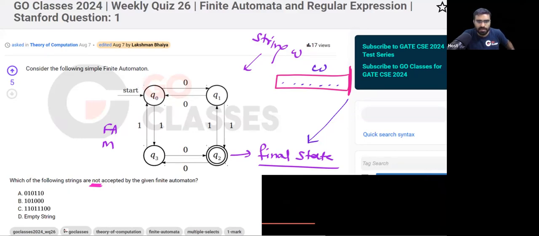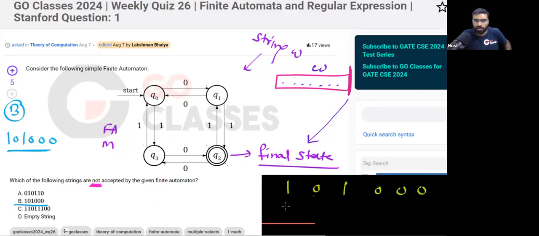Let's see the next string, option B. What is option B saying? It is 1 0 1, then 000. Is this string accepted? You start in the start state, always. In state Q0, if you read symbol 1, then you will go to state Q3. In state Q3, if you read symbol 0, then you will go to state Q2.